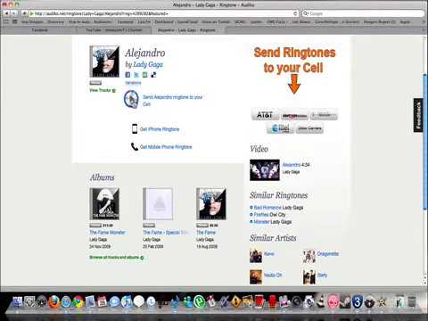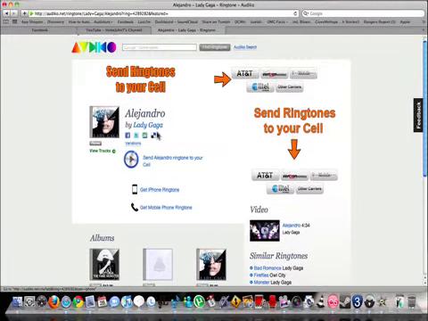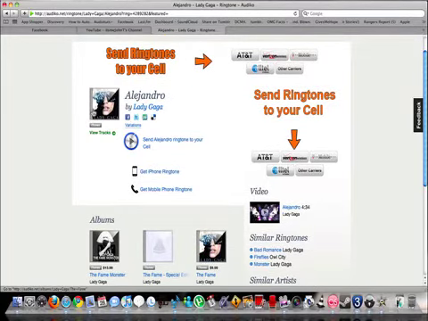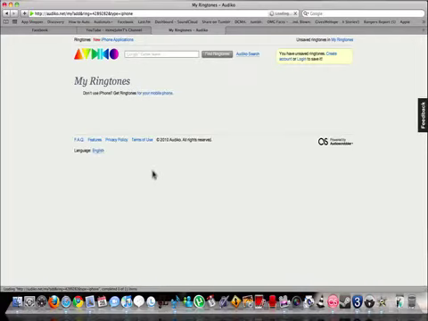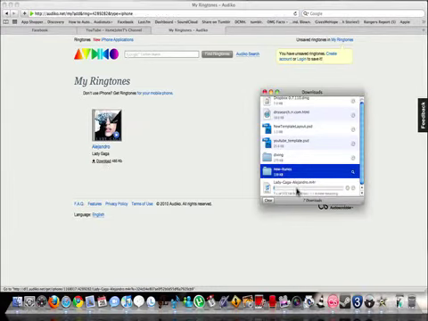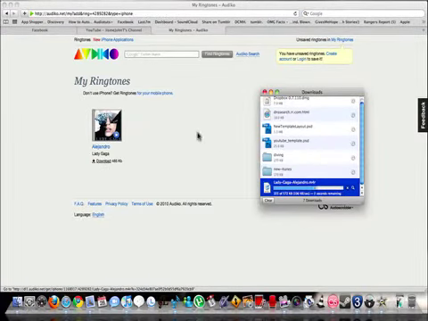Yeah, so that's the part you'll be having on your ringtone, and there's probably countless other Alejandro ones. So that should be fine. So let's see, get iPhone ringtone. Download. And it's downloading right here.